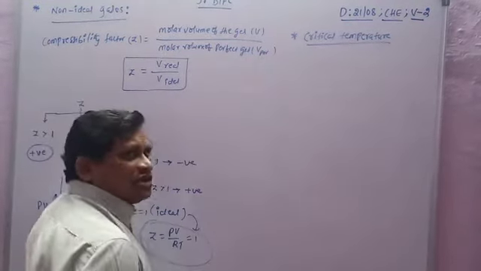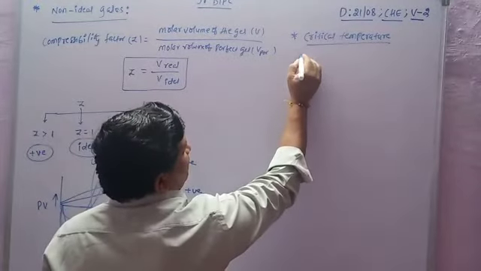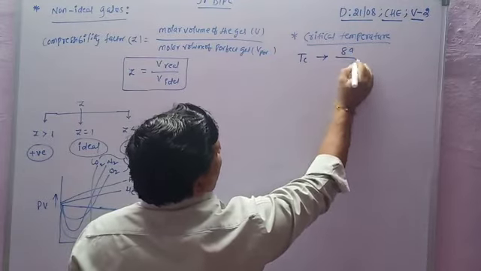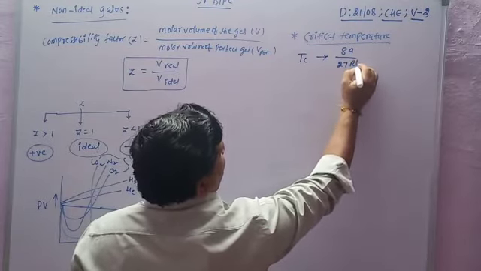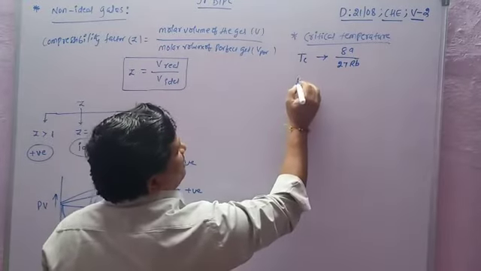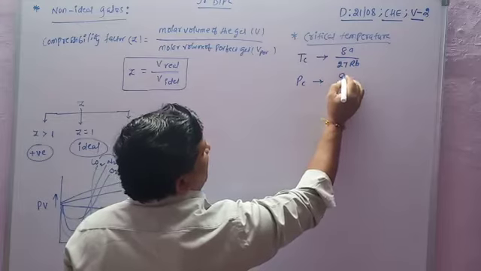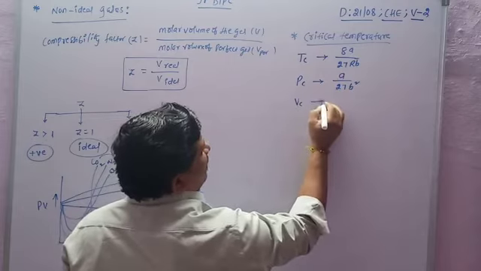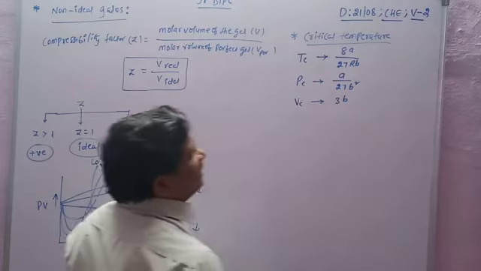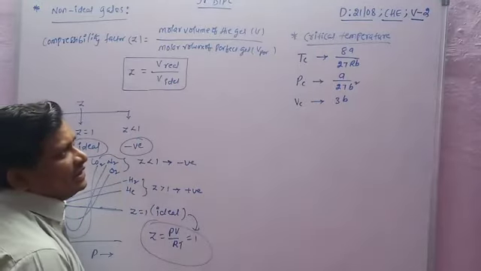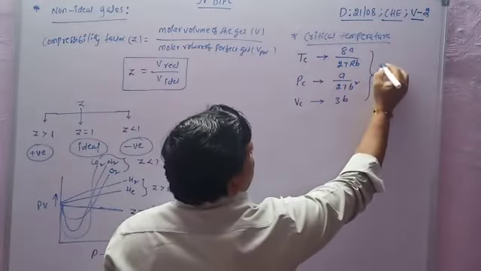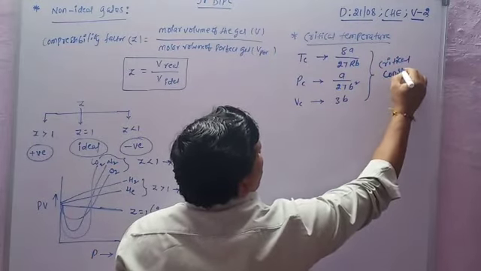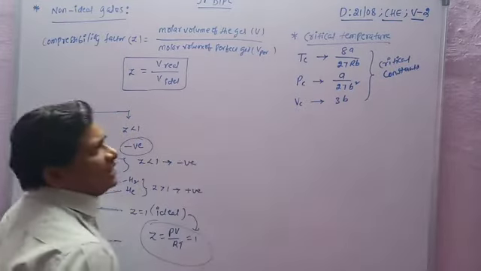Generally, there are critical constants. The critical temperature Tc is 8a by 27Rb. The critical pressure is a by 27b square. The critical volume is 3b. These three are the critical constants.